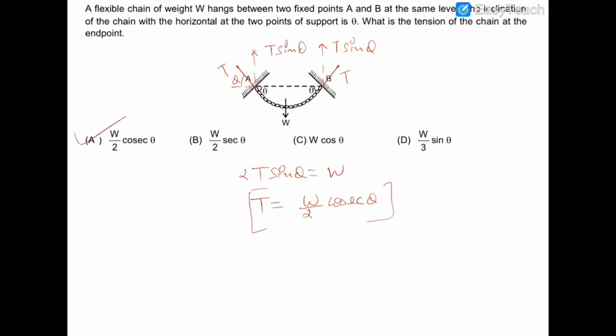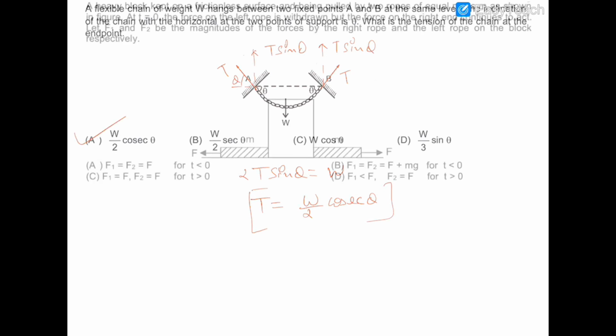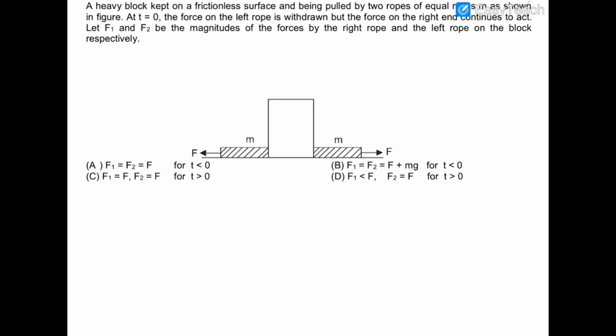So the correct option is option number A. In this question, there is a heavy block whose mass is not given to us. This is the heavy block I'm talking about. Its mass is not given to us, and there are two ropes connected to this block, and each rope has a mass m, and each rope is being pulled by a constant force F on both sides.